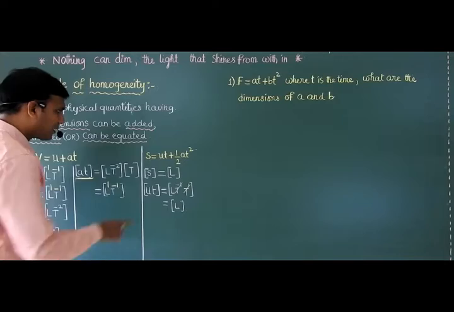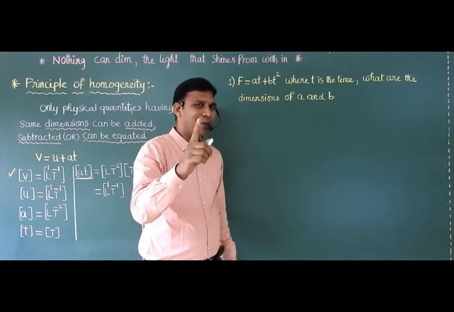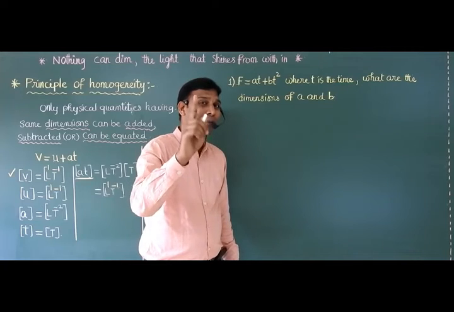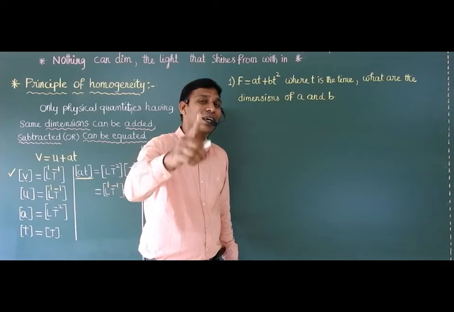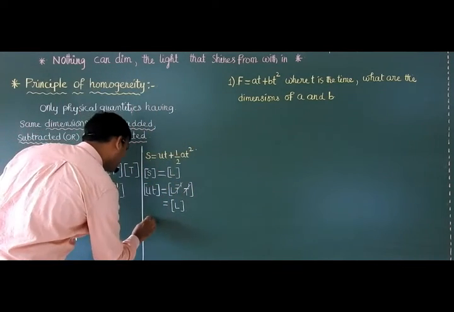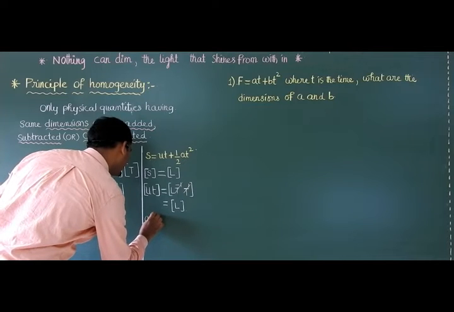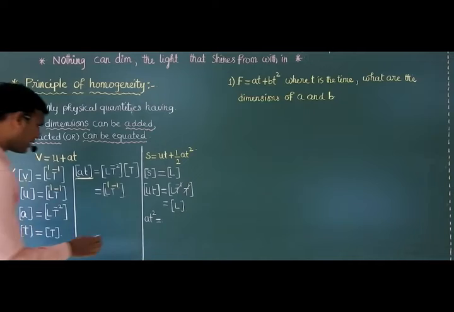Okay, over. Next, half at square. Do you remember the golden key points? 1 by 2 is a number. It is a dimensionless physical quantity. Then at square: just now we found out a, what is a?